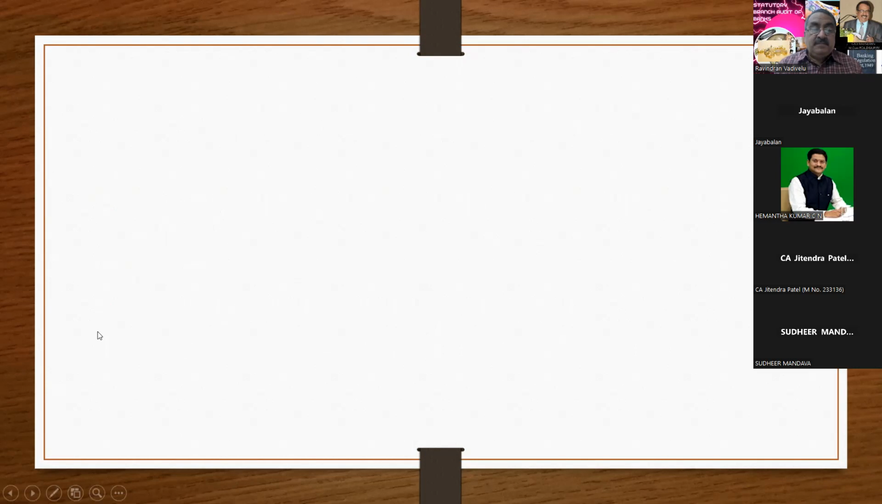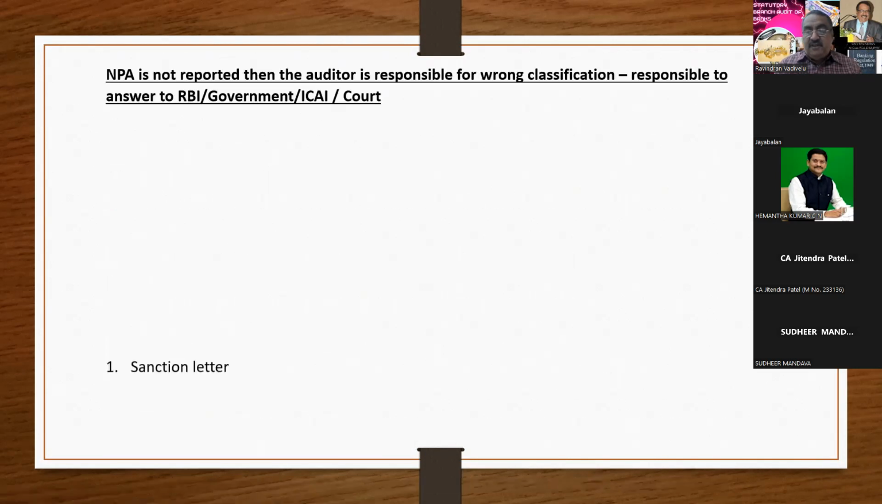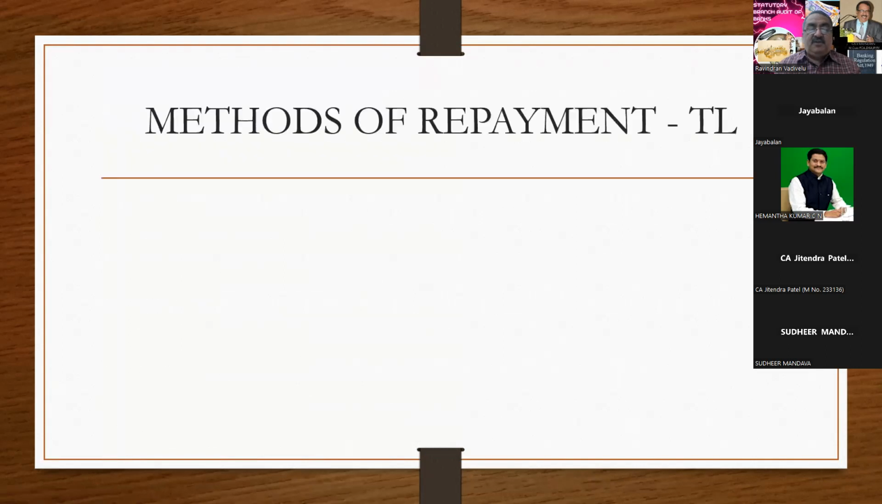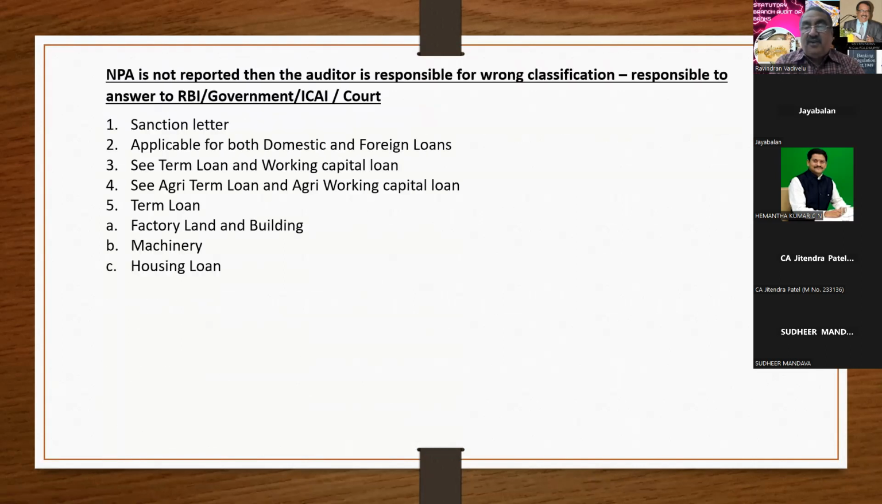Next point is NPA. Everything depends on the sanction letter. First, I am going to take only what is related to term loan, non-agricultural advances, and how to do the NPA classification. I am going to give the presentation. You forget the agricultural advances, you forget the cash credit advances. Now concentrate on the term loan: how to identify the NPA with reference to term loan, non-agricultural advances.